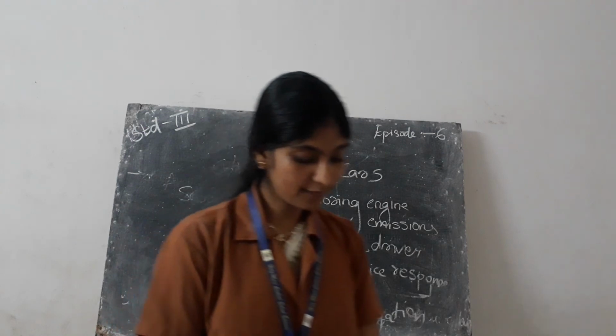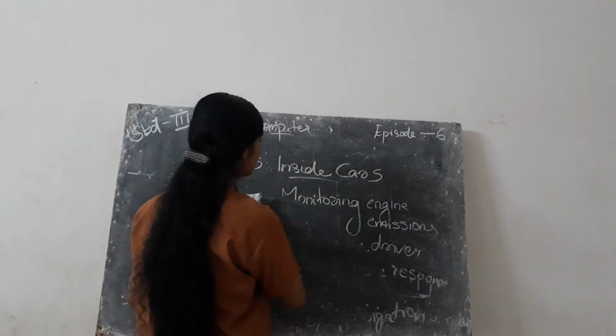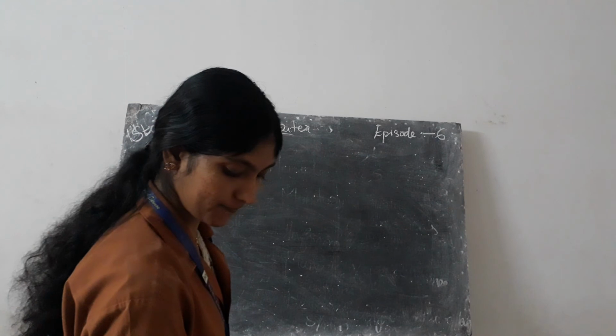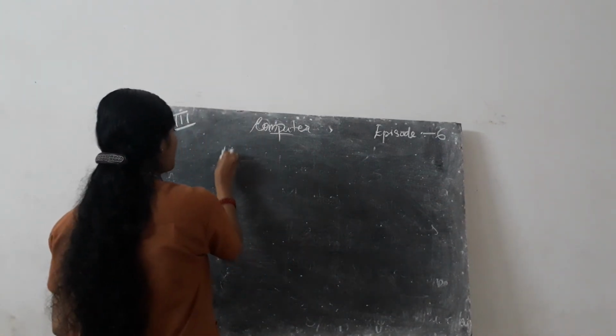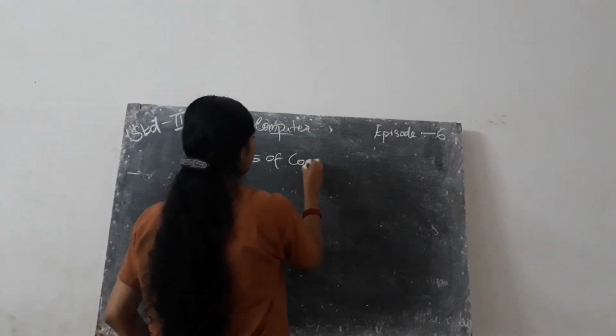So, what are the five applications or fields where computers are used? Uses of computers in different fields.